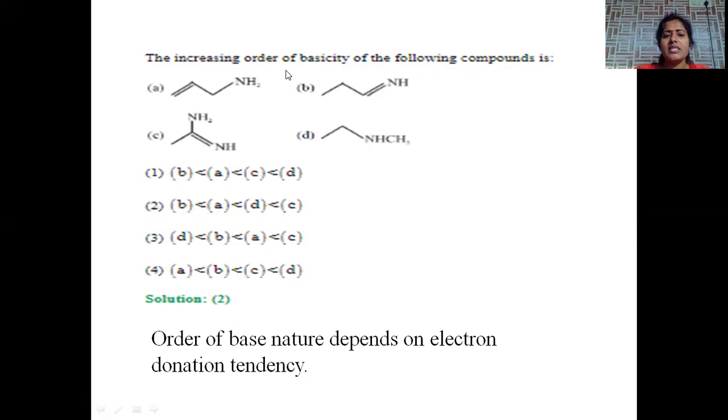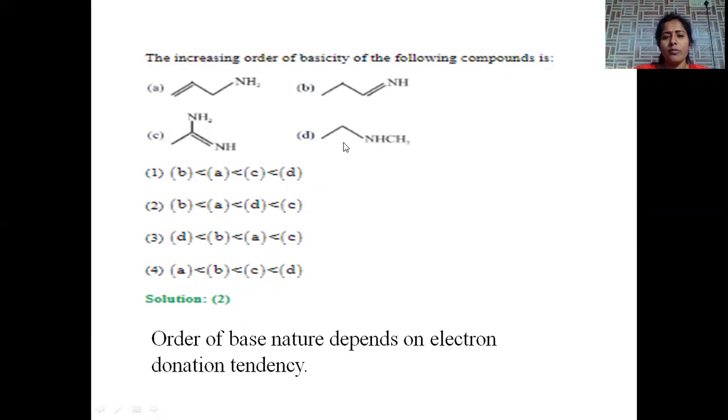Here, the basicity of the given compounds mainly depends upon the ease of releasing electrons. That's why, among all the given options, compound C, having conjugation and being more prone to release the electron, is the highest basic compound. And the next option, primary amine, secondary amine.